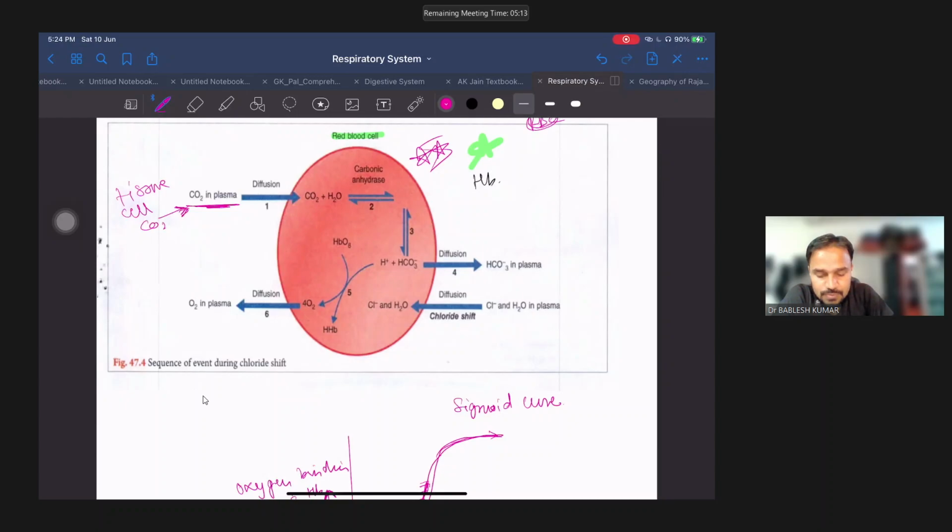So CO2 is now present in plasma, and the RBC is also present. That CO2 gets diffused to the RBC, and CO2 gets combined with H2O with the help of the carbonic anhydrase enzyme, and what is formed? Carbaminohemoglobin.